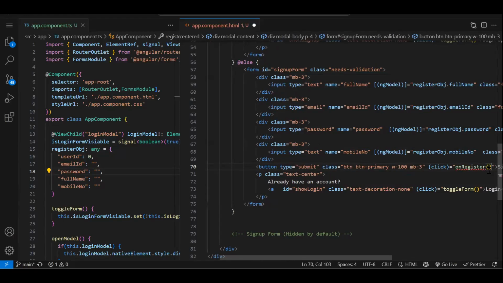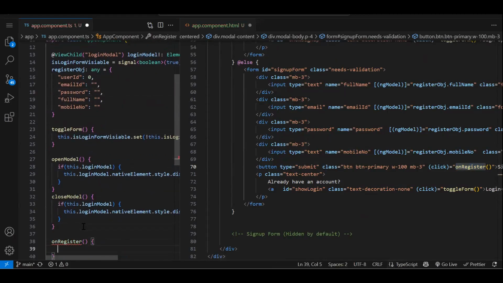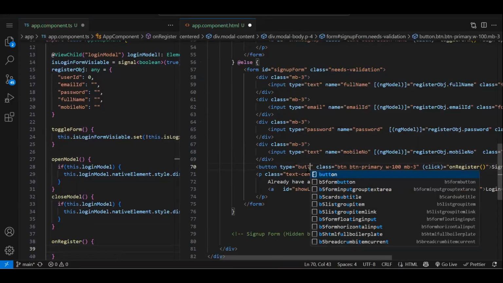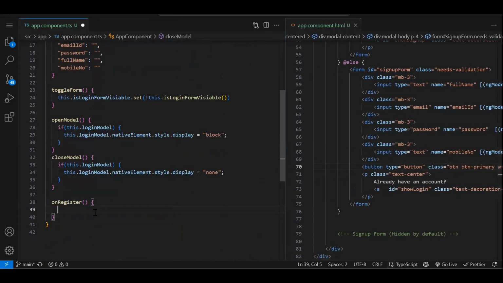Not just you will be able to understand, anyone else who is seeing your code will be able to understand the code, whatever you have written. Fine. So on click of submit, instead of submit, now let's go with button. Always go for a button input type, not with the submit. Fine. Now, so on click of that button, we are going to call this function.